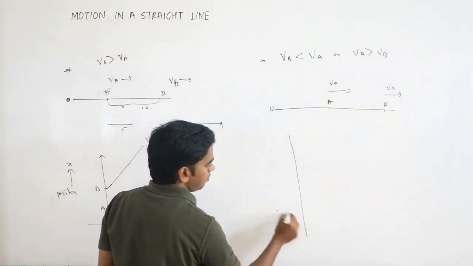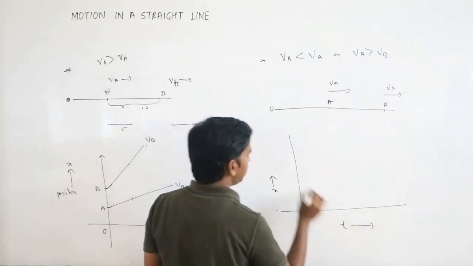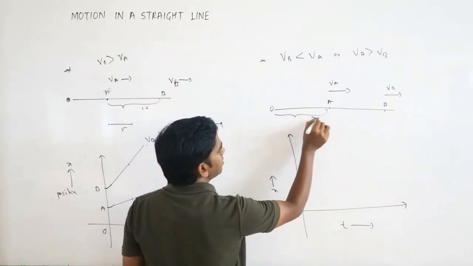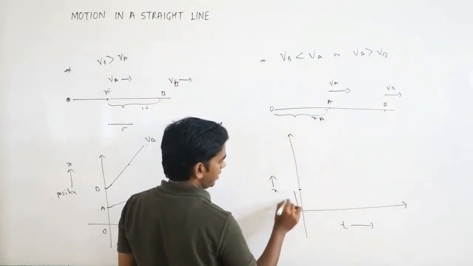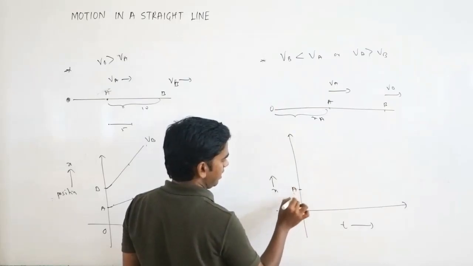If you plot the graph of position versus time, what will happen? Where is A? A is here at XA distance. So A I will take here at XA distance.